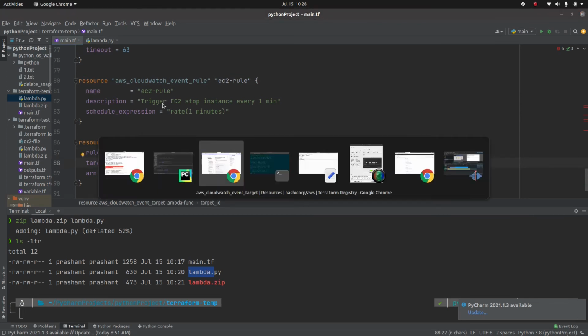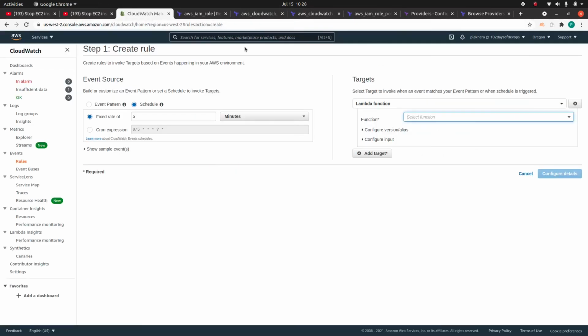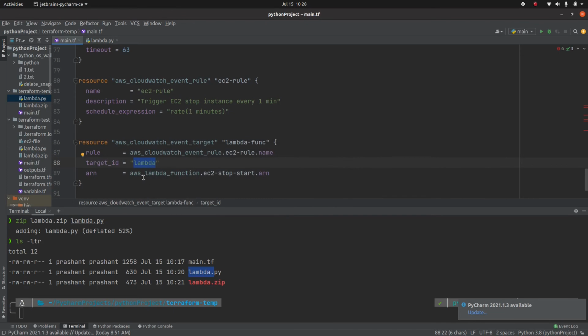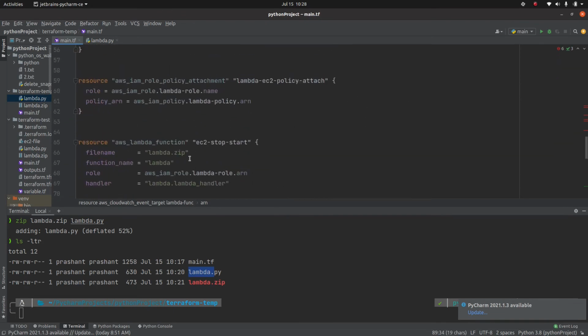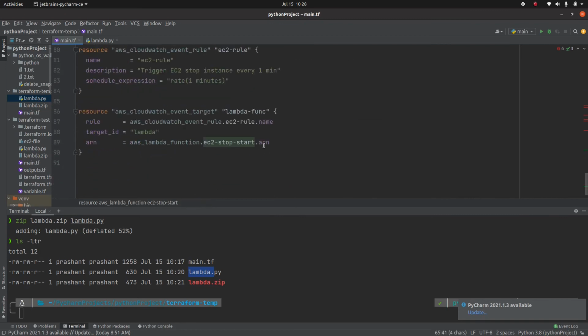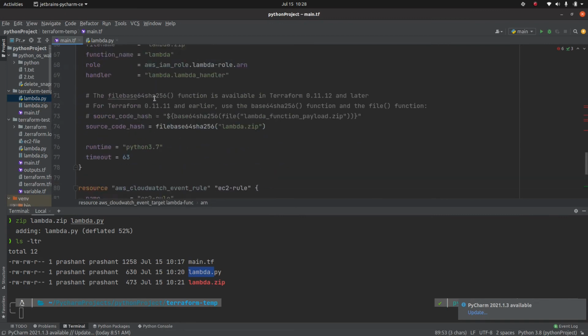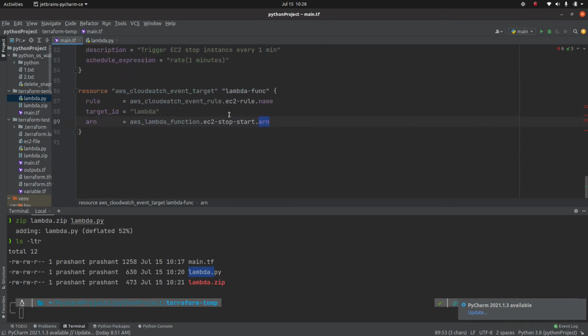Target ID is what? Lambda. If you see here, our target is Lambda, right? And then we need a function name. So we are going to reference the AWS Lambda function, the variable name, and the ARN of that Lambda function. Like I mentioned, every resource has a unique ARN.